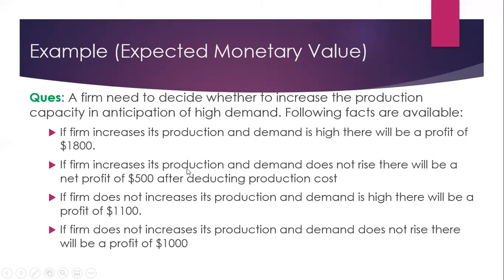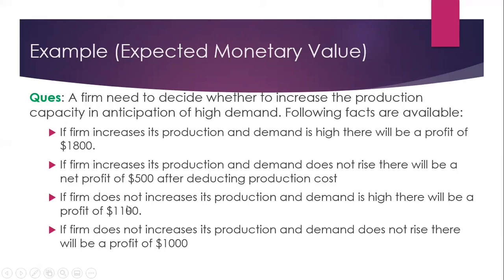If the firm increases its production and the demand does not rise, there will be a net profit of 500 after deducting production cost, after reducing the excess cost. If the firm does not increase its production and the demand is high, there will be a slight increase in profit to 1100. If the firm does not increase its production and demand does not rise, there will be a normal profit of 1000.